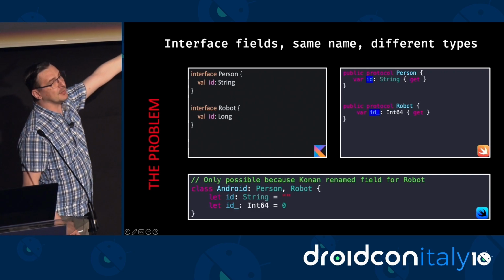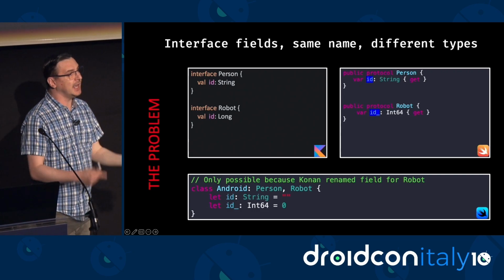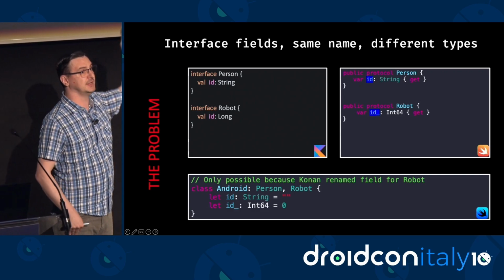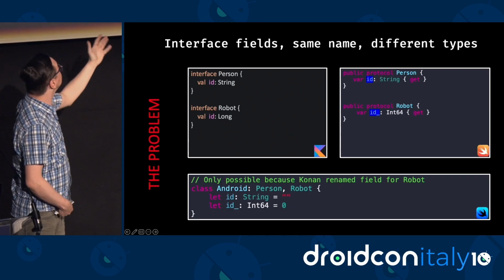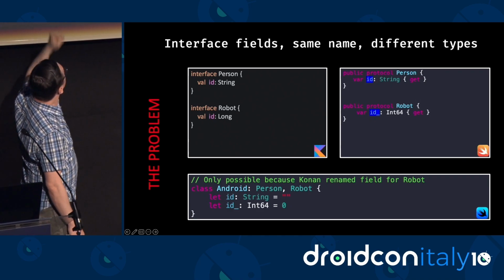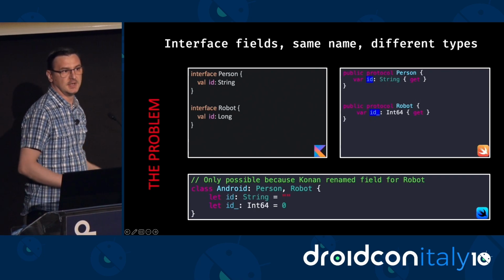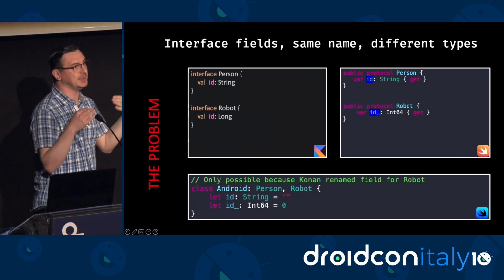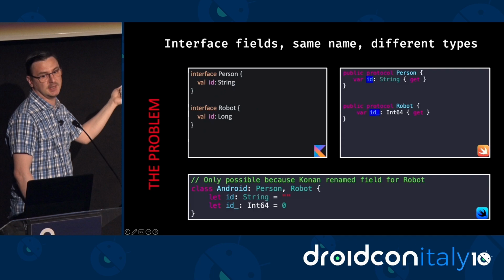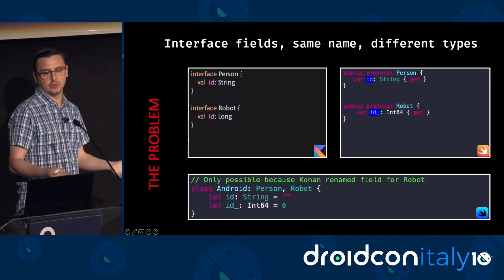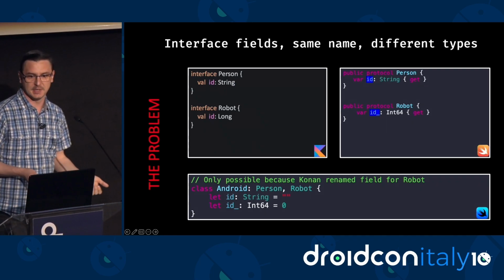However, it's not a problem in KMP because, again, Konan will try to avoid the clash by adding an underscore to one of the fields. And then you can have your Android class in Swift. So again, the same solutions apply here. Either you use the ObjCName annotation, or you just rename your fields.